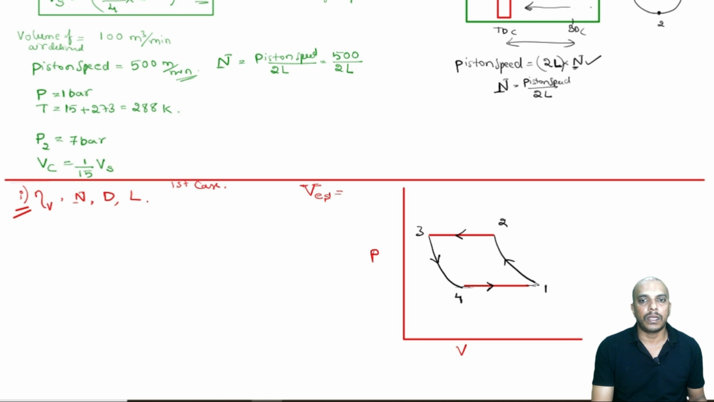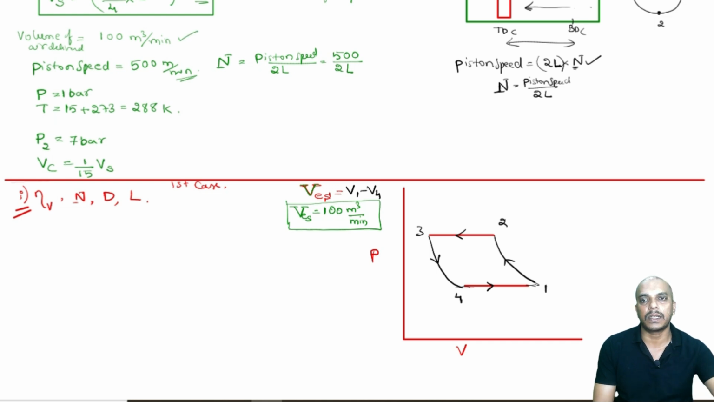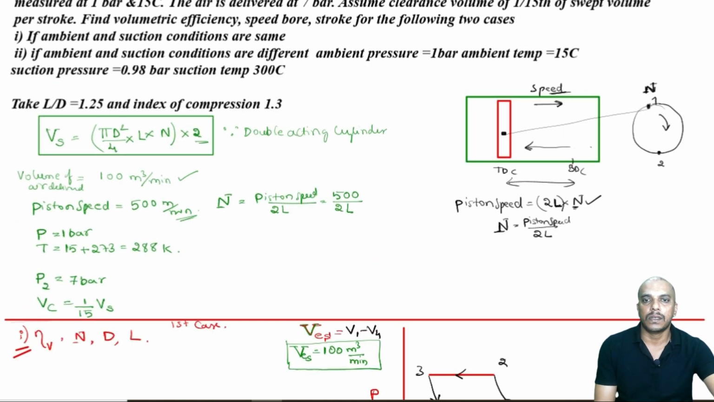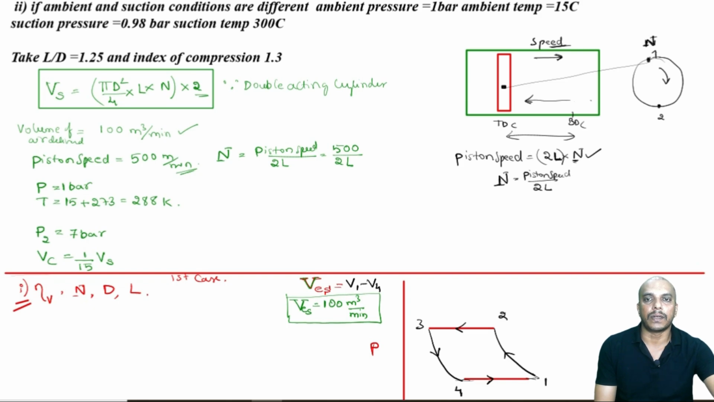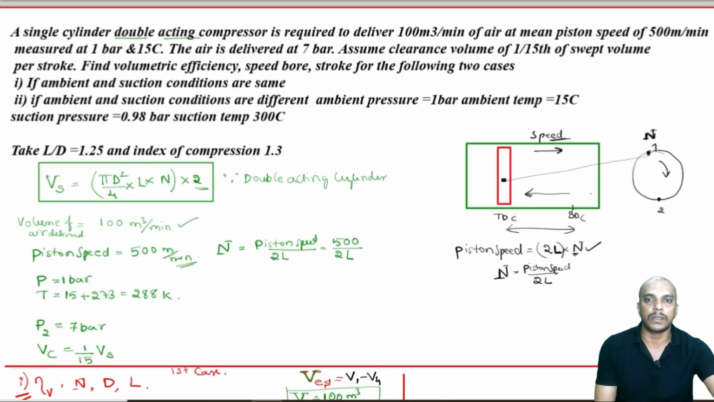Okay. So, then the effective swept volume will be V1 minus V4. That is the volume which is delivered. So, V1 minus V4, basically the Ves is given as 100 meter cube per minute. Why we did not write this in the first plan is because in the second case he has changed the suction conditions, so in the second case this Vs will be different. So, effective swept volume is given.